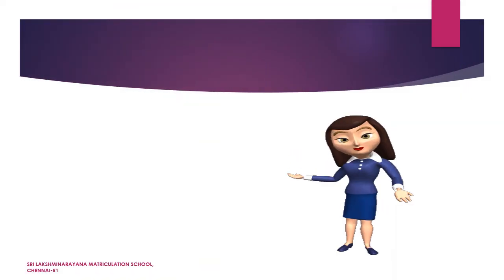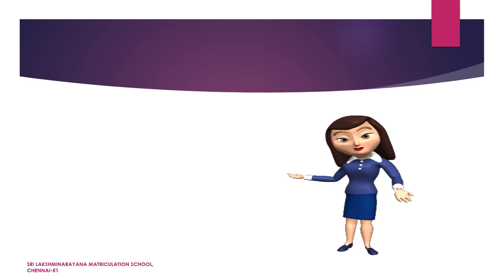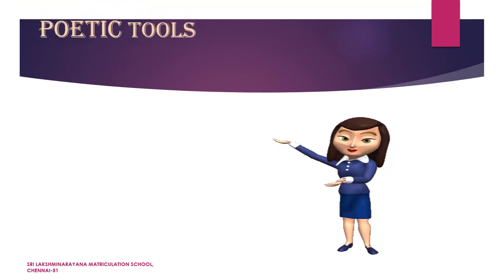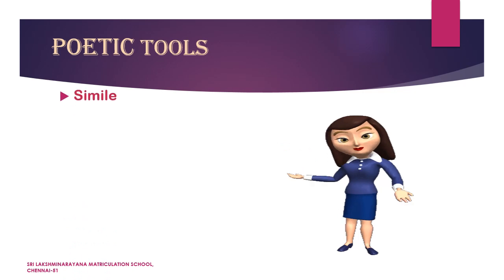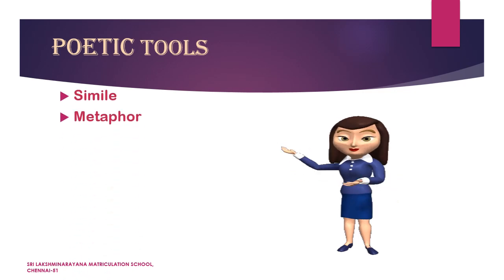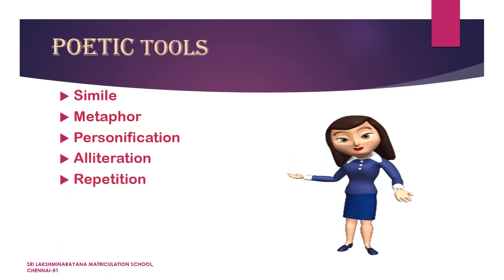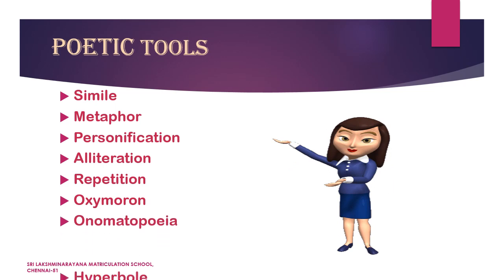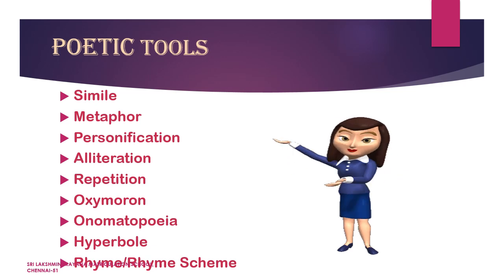In English, there are many poetic devices. In this video, we are going to see 9 commonly used poetic devices. Here are the tools of the poetic device. First one is simile, metaphor, personification, alliteration, repetition, oxymoron, onomatopoeia, hyperbole, and rhyme scheme. So let us see one by one in detail.